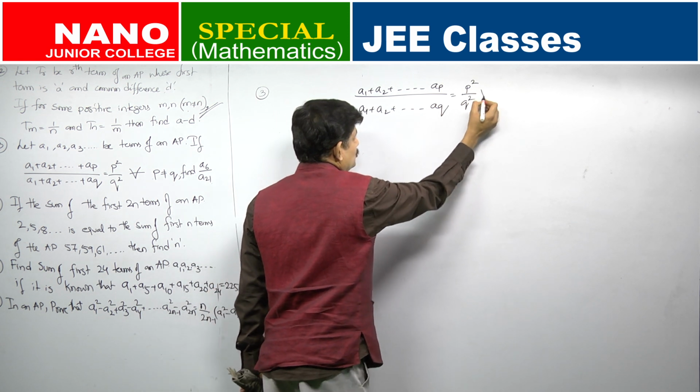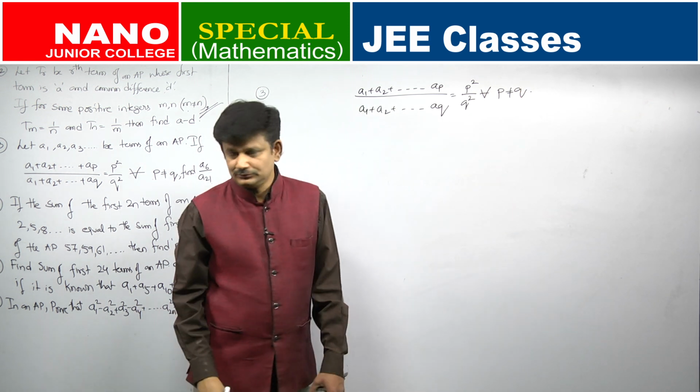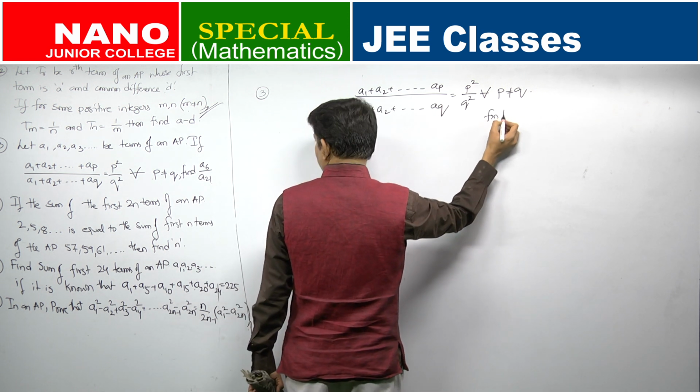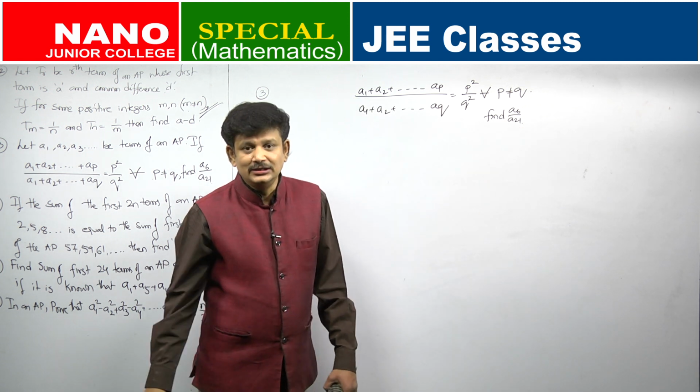P square by Q square for all P not equal to Q. This is the question. And what is he asking you to find? Find A6 by A21.